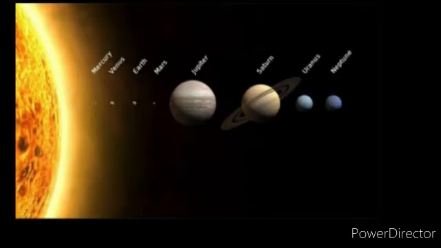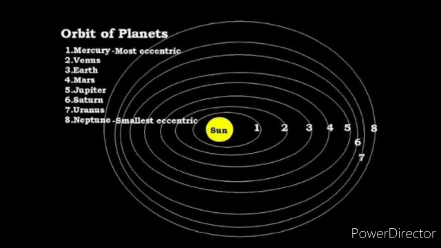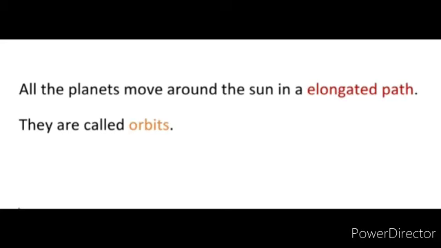All 8 planets of the solar system move around the sun in fixed paths. The paths are elongated. They are called orbits. The paths on which the planets revolve around the sun are called orbits. We can learn a few things about each planet.